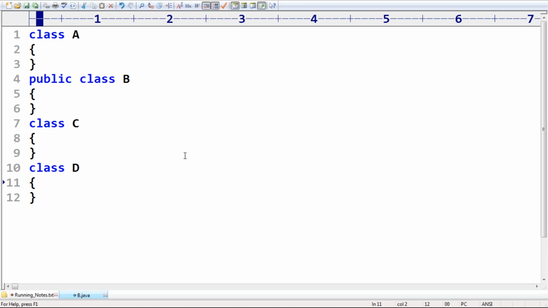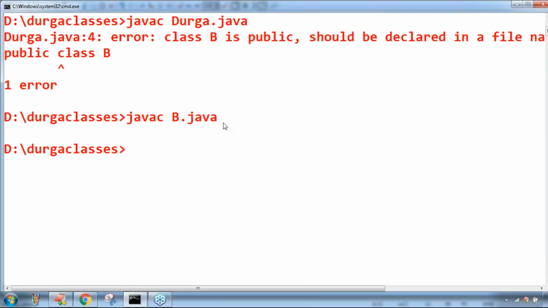If there is no public class, we can use any name for the Java program, no restrictions at all. In that case, the code compiles fine.